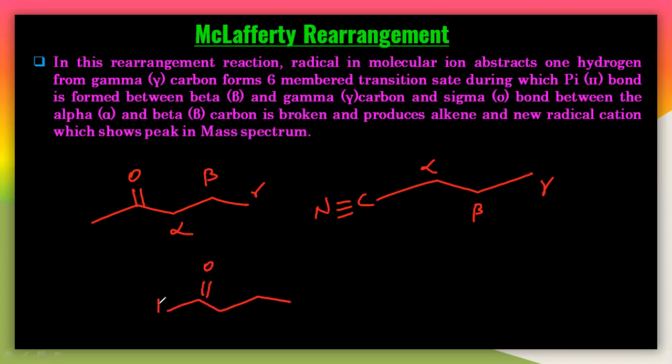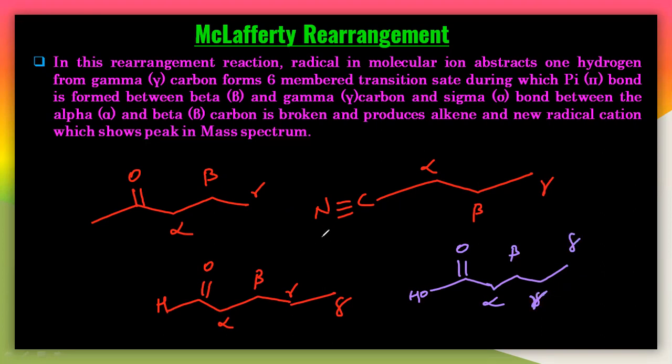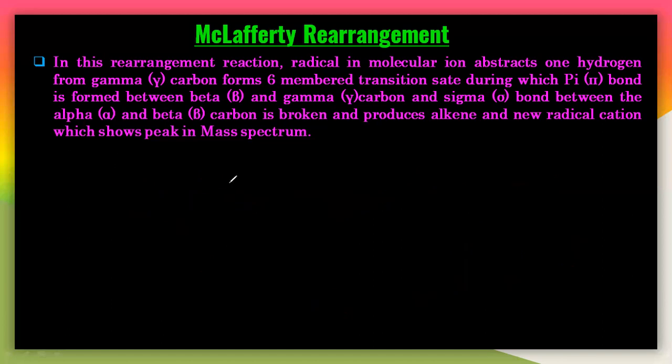If you take an aldehyde, then which is alpha, beta, gamma. If you write another one, which is delta here. You can write another thing like this: OH, and like this. This is alpha, this is beta, this is gamma and this is delta here. So like this, you have to first understand the alpha and beta carbons.